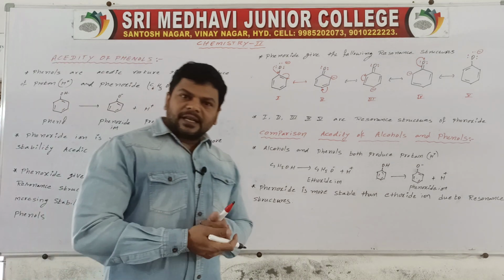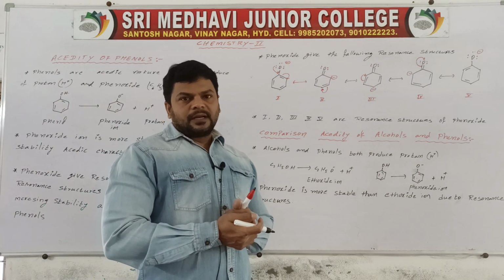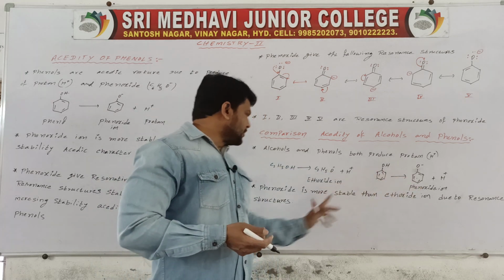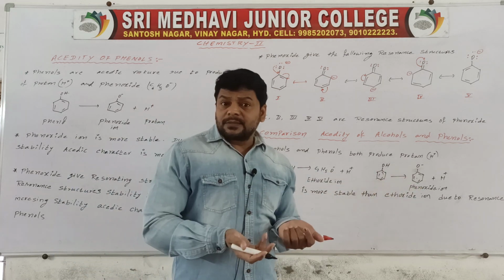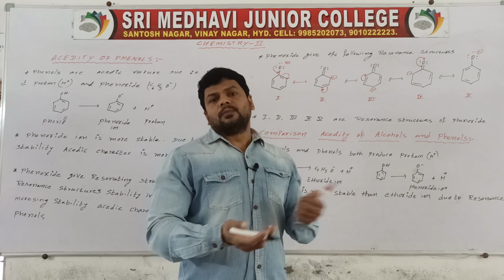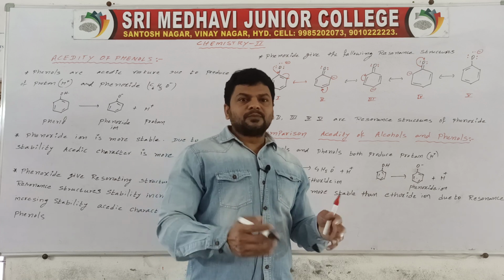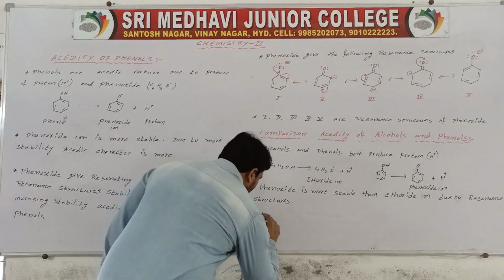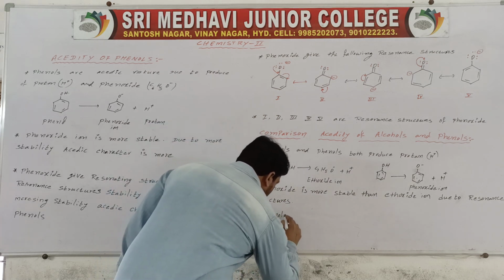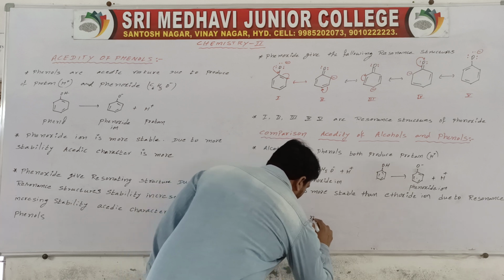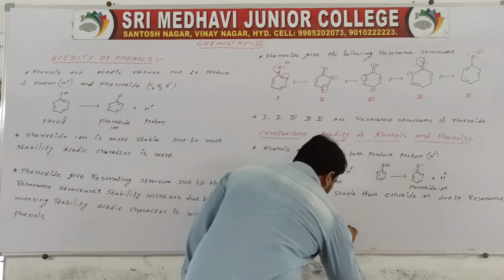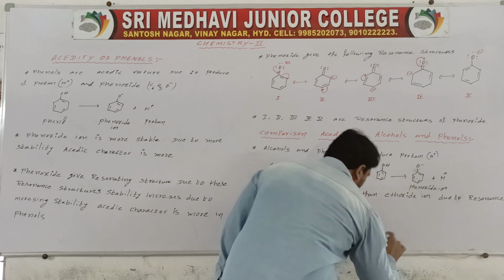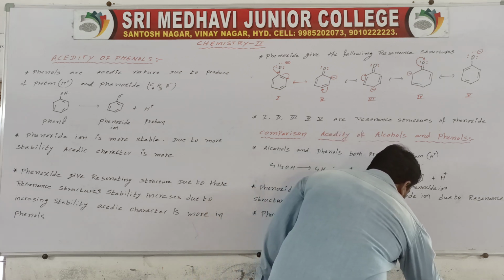Resonance is absent in ethoxide. If stability is more, then acidic character is also more. So phenols are more acidic than alcohols.